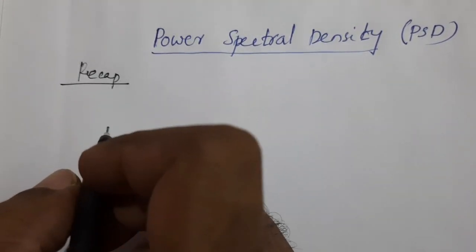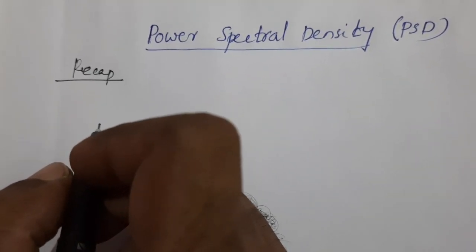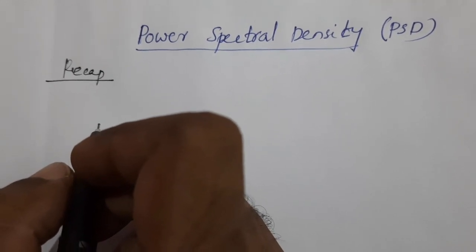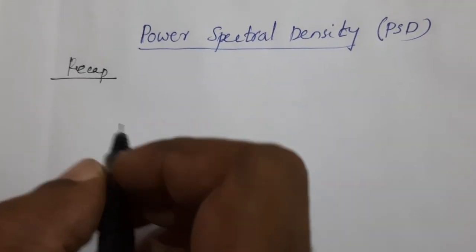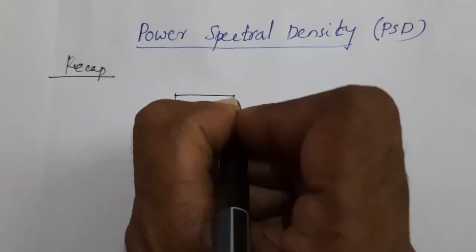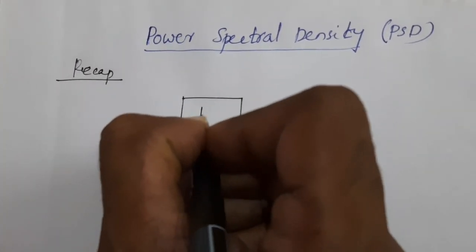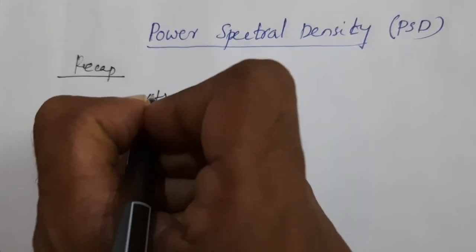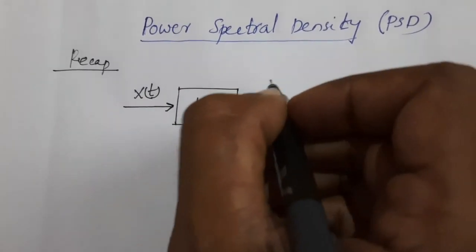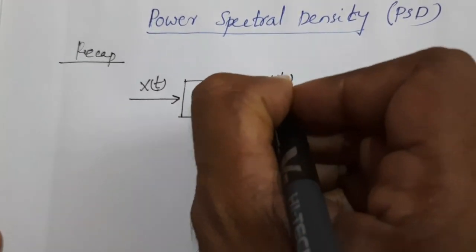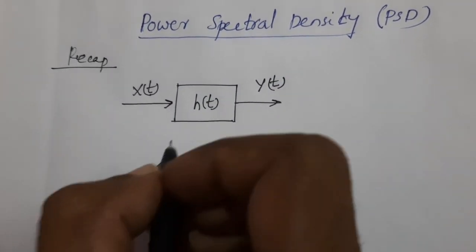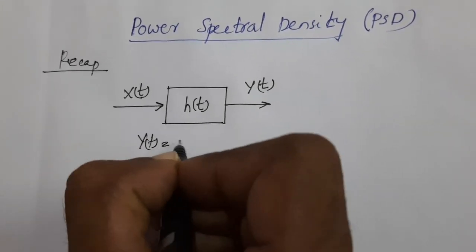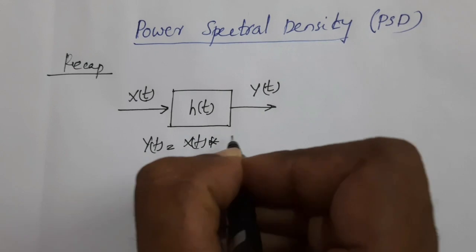In the last class, we discussed the statistical characterization of the random process obtained at the output of an LTI system in response to an input random process x(t). So consider an LTI system with the impulse response h(t). The input to the LTI system is the random process x(t) and the output will be the output random process y(t). We know the relation between x(t) and y(t): y(t) is x(t) convolved with h(t).